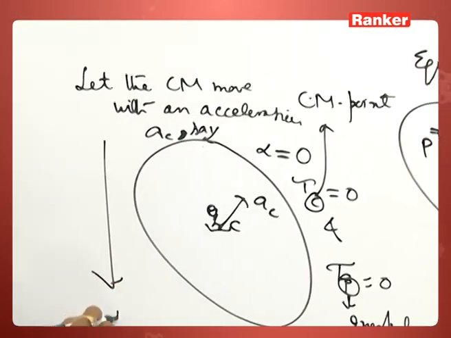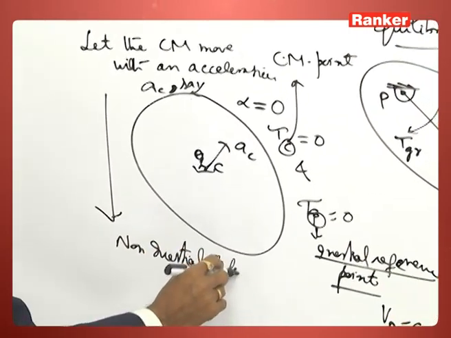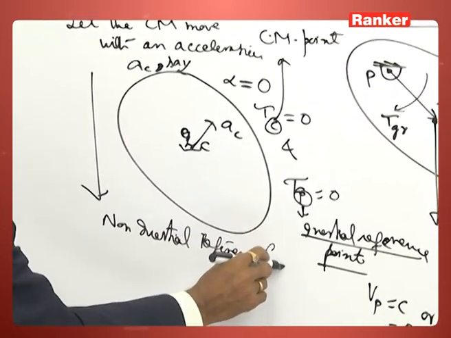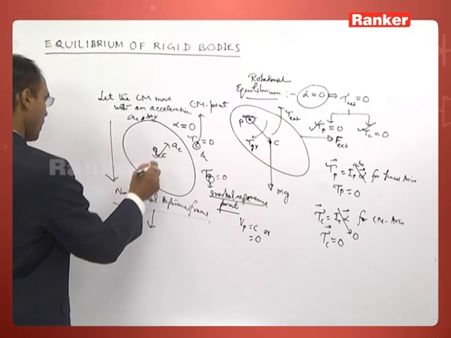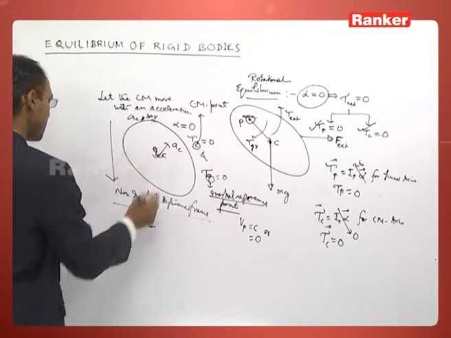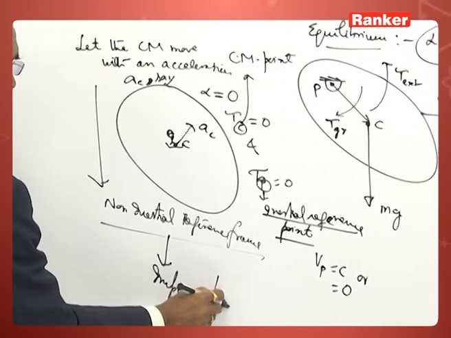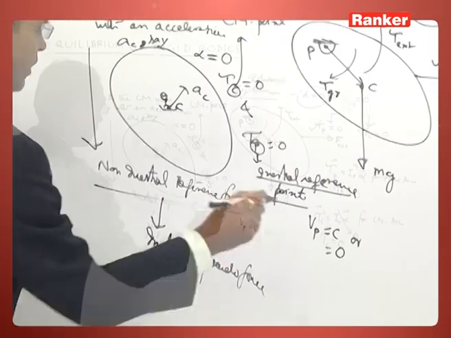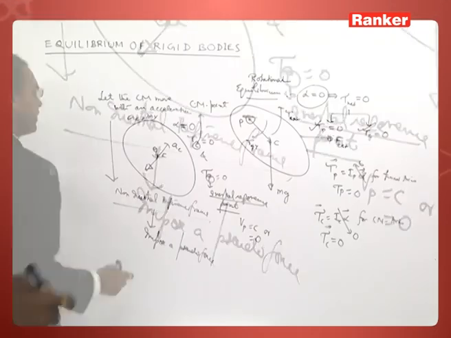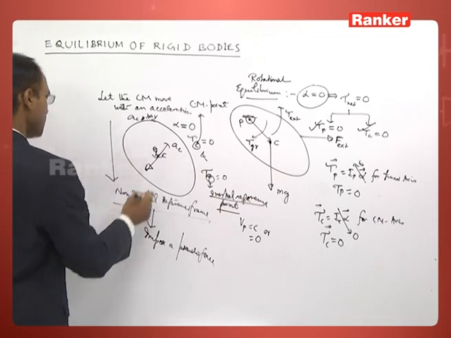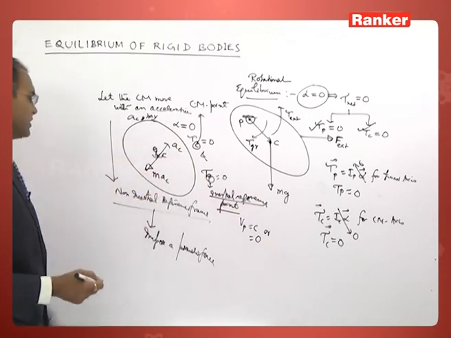Therefore, this is a non-inertial reference frame. For non-inertial reference frame, we have to stand on the non-inertial reference frame and impose a pseudo force. The pseudo force always acts, in this case, for translation case, at the center of mass, m AC, in opposite direction of AC.